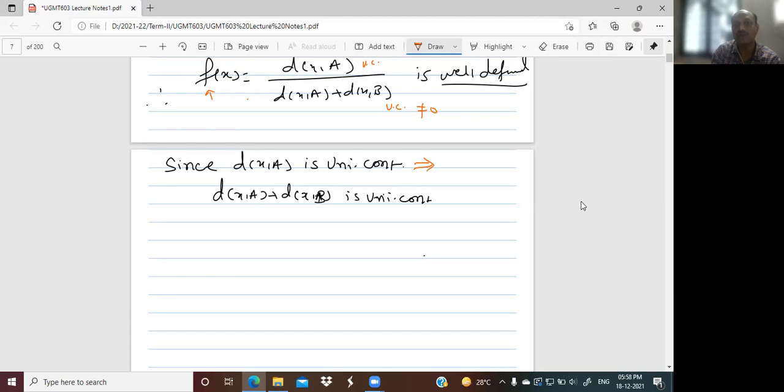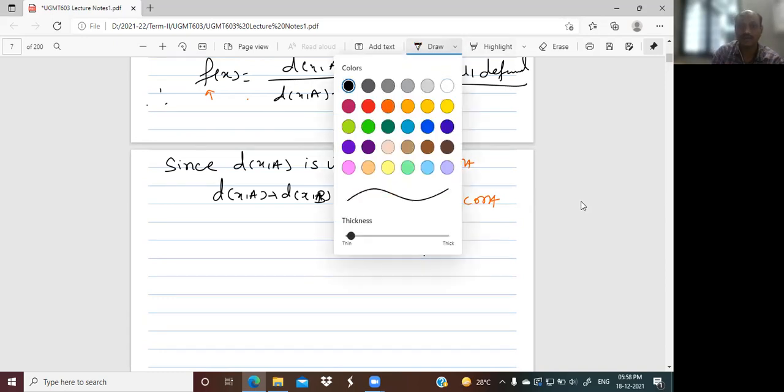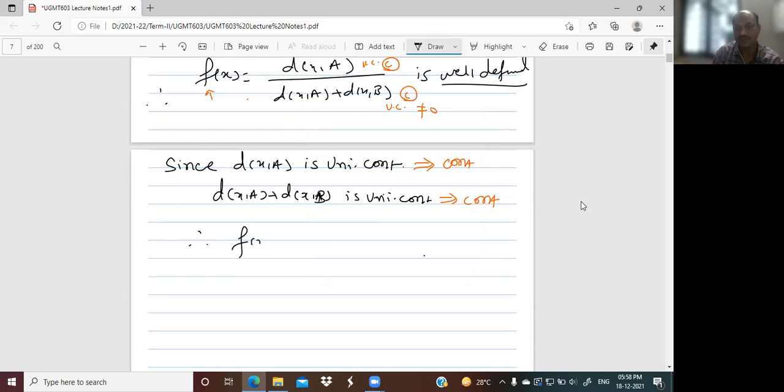We will talk about only continuity, and uniformly continuous implies continuity. Moreover, the denominator is continuous and the denominator is not equal to 0. From this, we get that this function f of x is continuous.